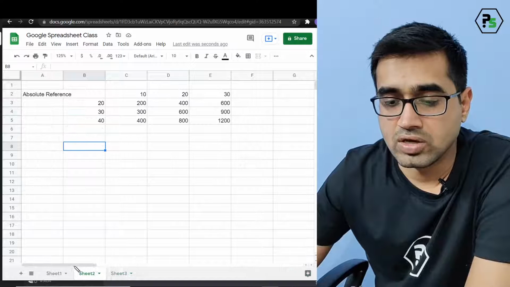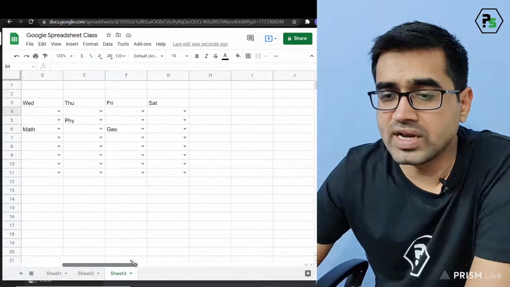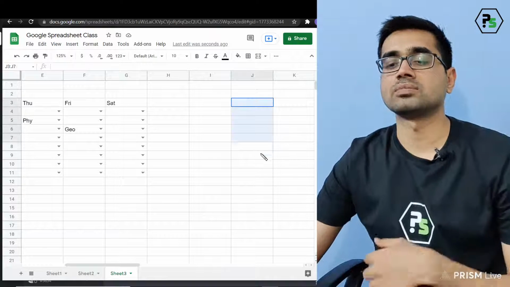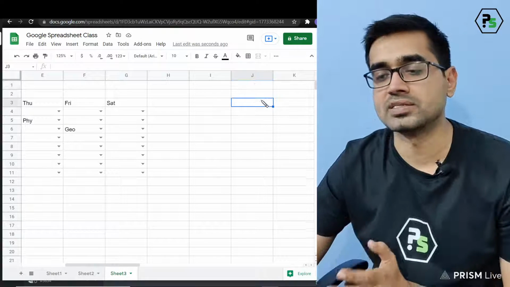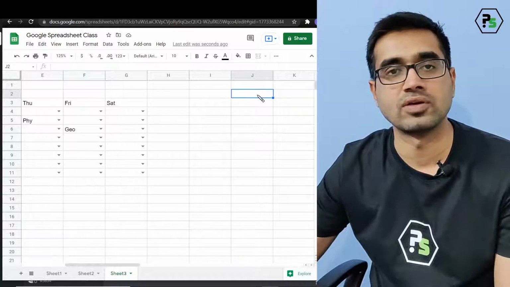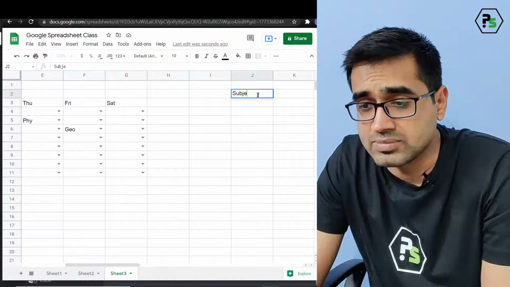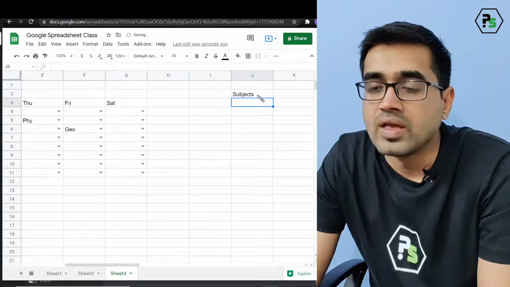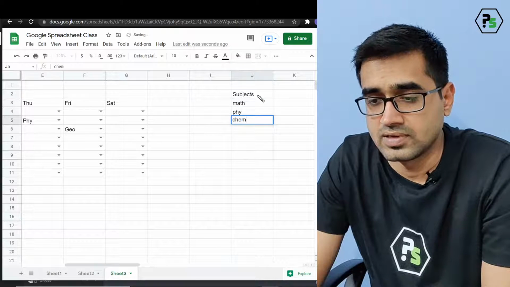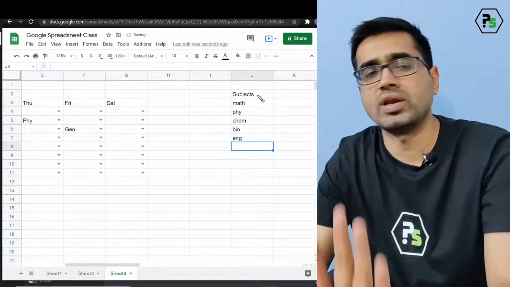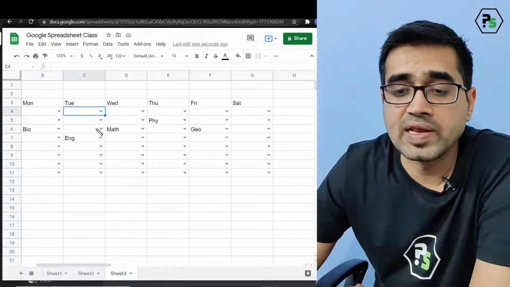Let's understand that. So let us say that now I know that this will be my free column. Let's say this is my free column. I will not be using this column in the same sheet. I can always create a new sheet, but this is an easier way for you to understand. Okay, let us say this is my subjects list. I can go and create a subject list like math, physics, chemistry, bio, English, and so on.